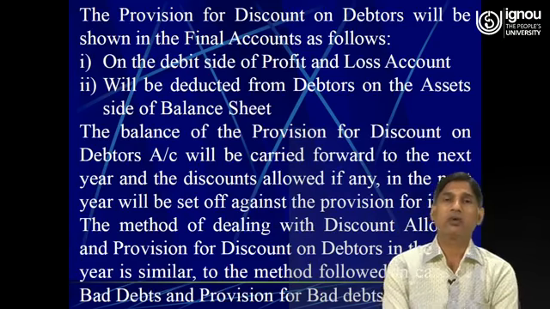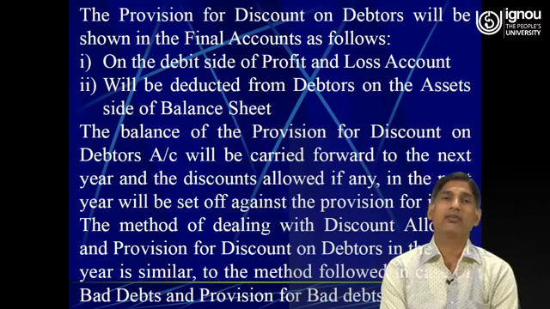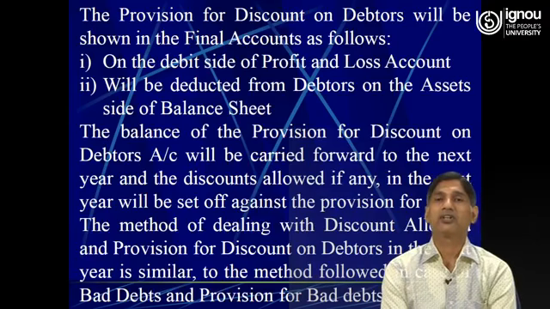So here the provision for discount on debtors will be shown in the final accounts, first on the debit side of the profit and loss account, and second it will be deducted from debtors on the asset side of the balance sheet. The balance of the provision for discount on debtors account will be carried forward to the next year, and the discount allowed, if any, in the next year will be set off against the provision for discount.